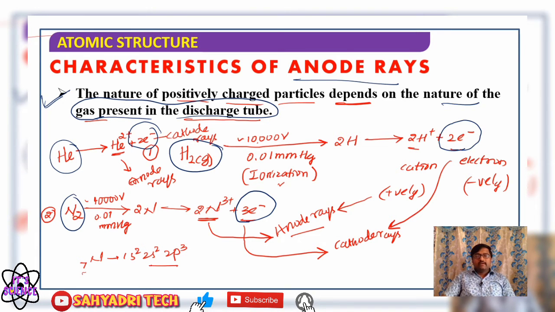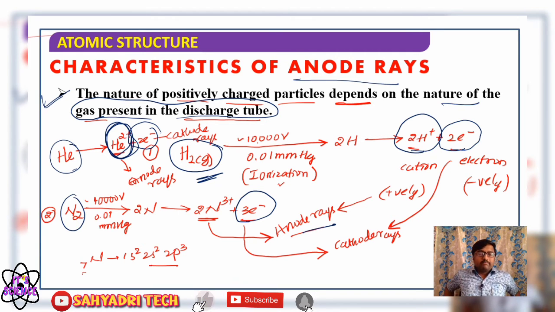In the first example, if the discharge tube is filled with hydrogen, H plus ions constitute the anode rays. If it is filled with helium, helium 2 plus ions constitute the anode rays. So the nature of anode rays depends on the type of gas taken in a discharge tube. You got it?